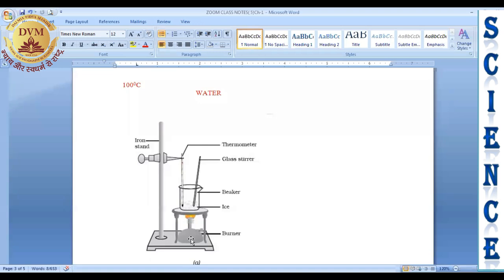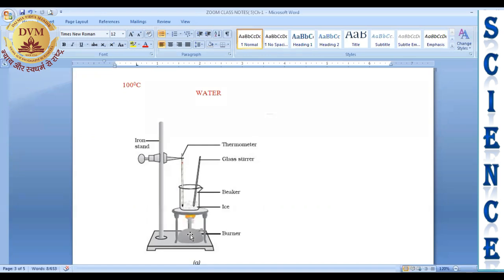Means we have to keep the flame of the burner low so that the heat will be provided to the ice. One thing is that when the bulb of the thermometer touches the ice pieces, it will show the reading 0 degrees Celsius, right? It will show the temperature 0 degree Celsius.